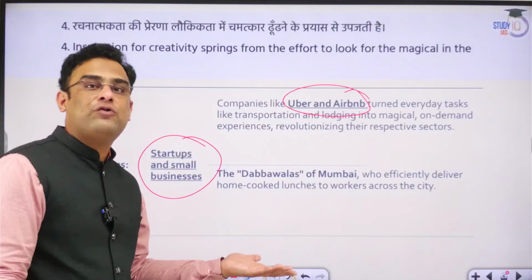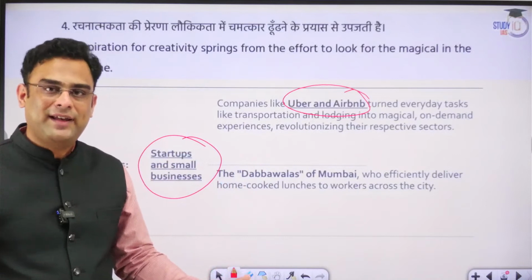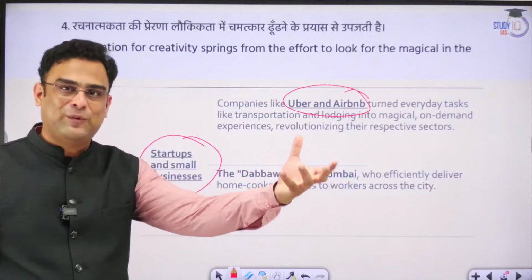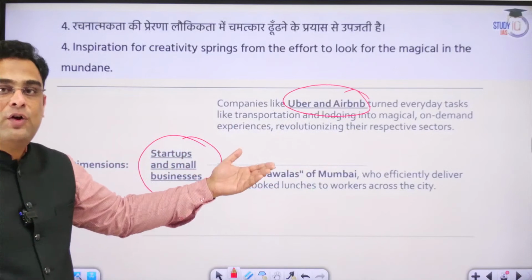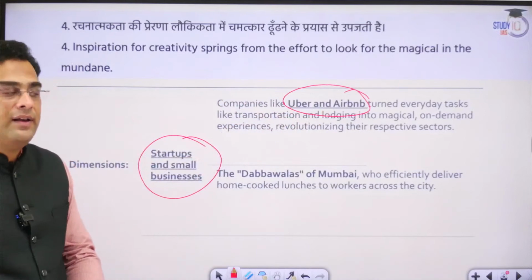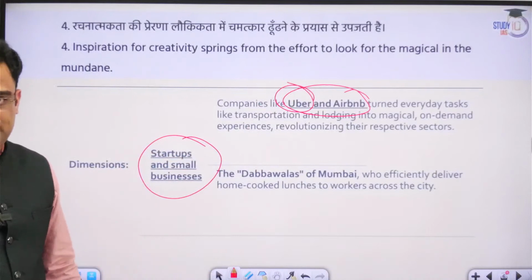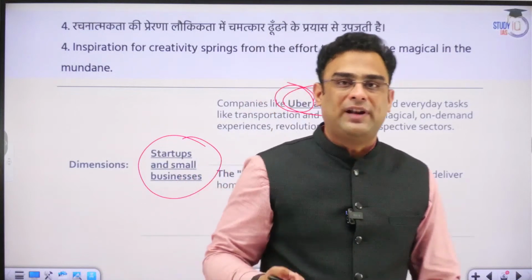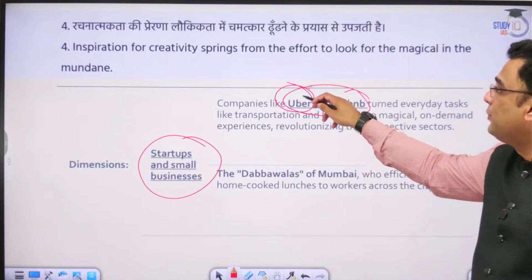So without actually creating a formal brick and mortar hotel for accommodation, these people were able to use what was available, what was mundane, what we were seeing every day, and transform it into an economic resource for the owner, for themselves, and provide a great service to people who were looking for it. Similarly, we can also cite the example of Uber and such other aggregators. The sheer fact that people required some convenience in terms of travel, they required safety, they required assurance. All of that was something that was mundane.